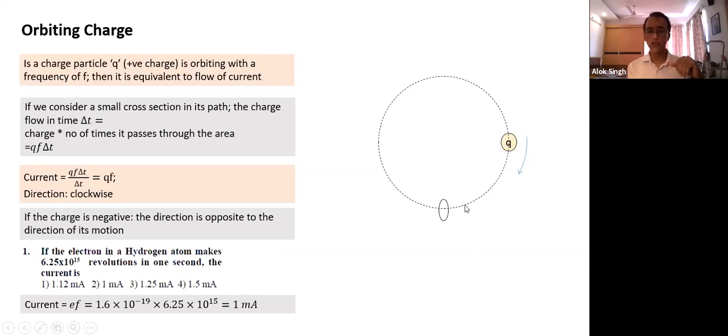The way we think of current flowing in a wire, similarly the current is flowing in a circular path. This circular orbit will behave as if it has a current equivalent to 1 milliampere. And which direction? Since this electron is going in the clockwise direction, the direction of current has to be opposite to the direction of motion of electron. If electron is rotating clockwise, direction of current will be anti-clockwise. I hope until this point is clear.